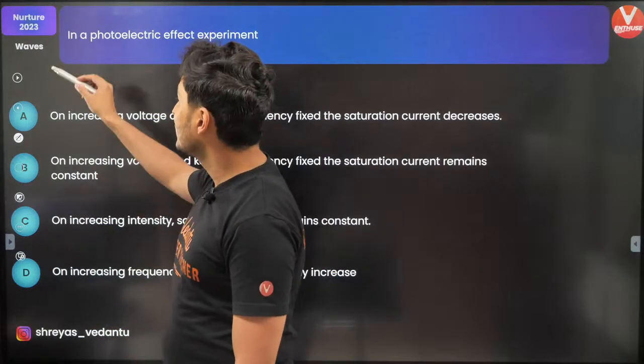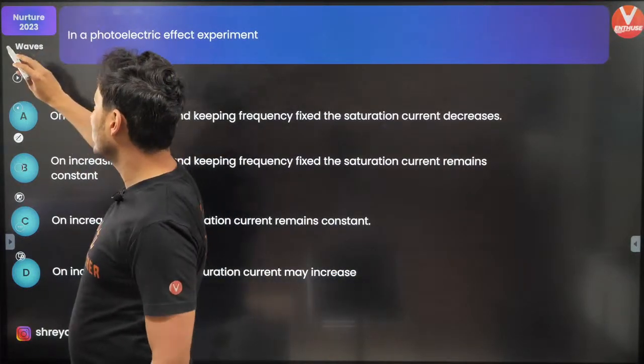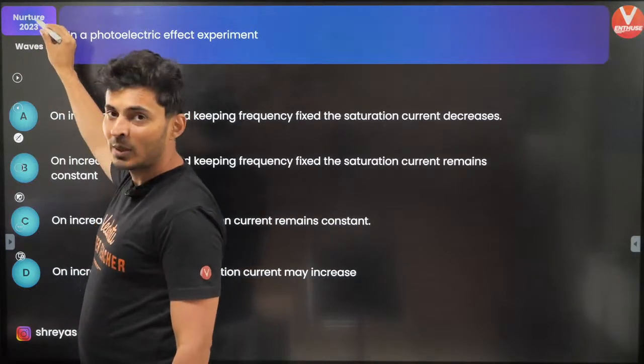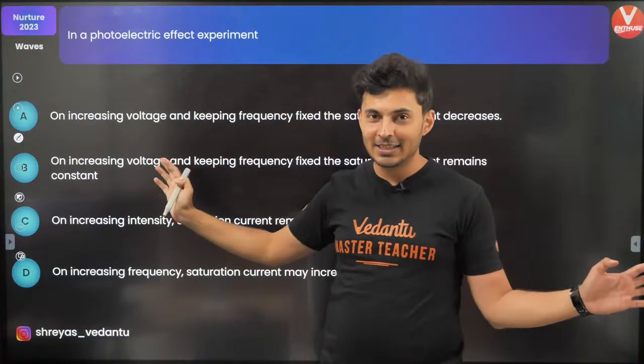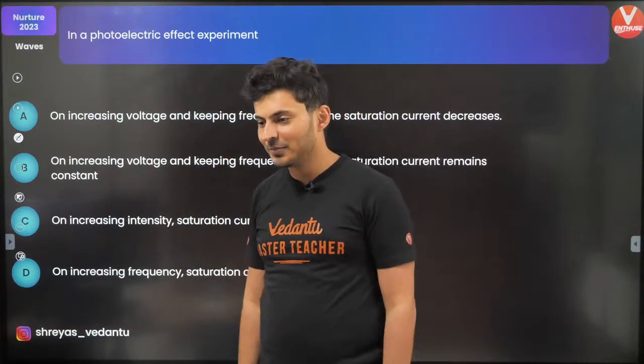Okay, so this is not 2023. I'm so sorry, I apologize for this misprint. This is not the 2023 class. It's the 2022 class, guys. Oh my gosh, I'm so sorry.